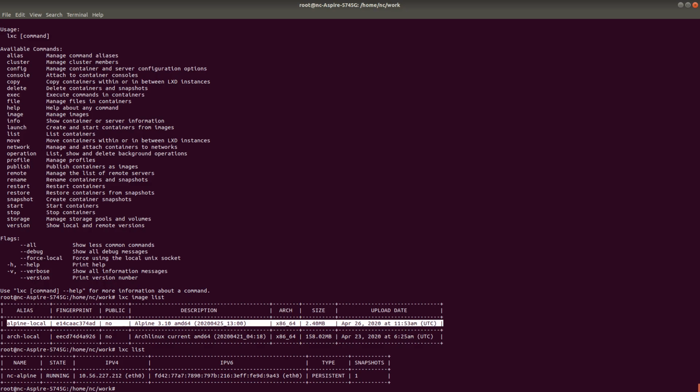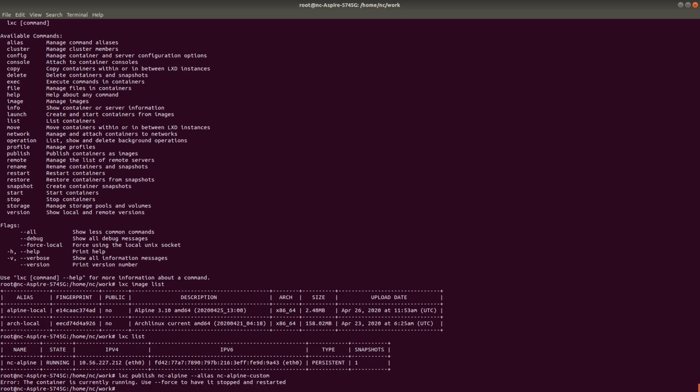So I want to create a custom image out of that. To do that, I need to publish this particular container as an image. This is similar to saving a particular container as an image in terms of Docker. So how do you do it? It will say LXC publish and then the name of the container, which is NC Alpine, and then which image name I want to give it. I want to give it NC Alpine custom.